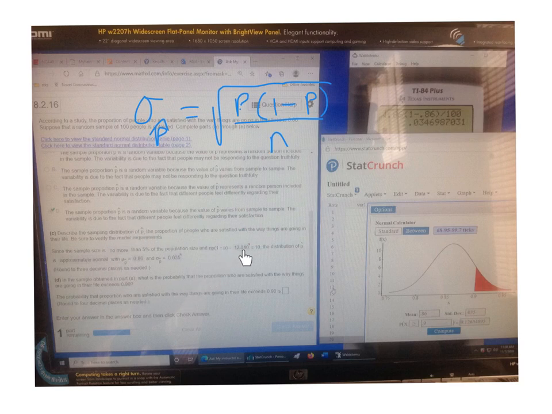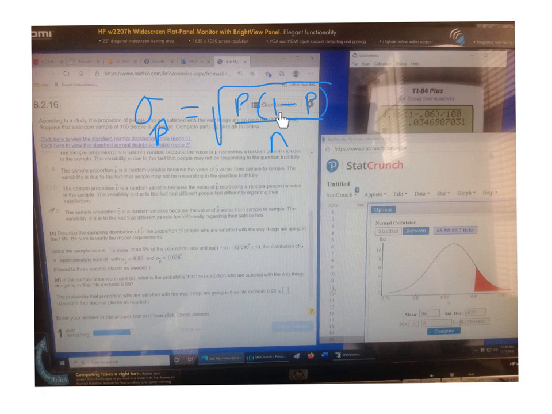Part C, you just rounded it incorrectly. It says round to 3 decimals. When I checked, you put in 12 here. It's just n times p times quantity 1 minus p, where p is 0.86 and n is 100. You just simply did not round correctly.